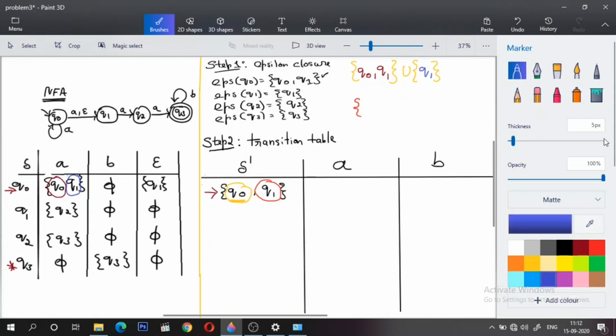Q2. Let me represent this with violet. Now Q2, I'm not supposed to write Q2 as it is, but its epsilon closure, which is nothing but, see, Q2's epsilon closure is Q2 itself. Q2. So that's it. No other symbol. This is complete, isn't it?